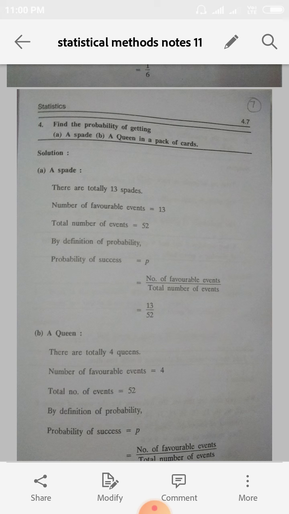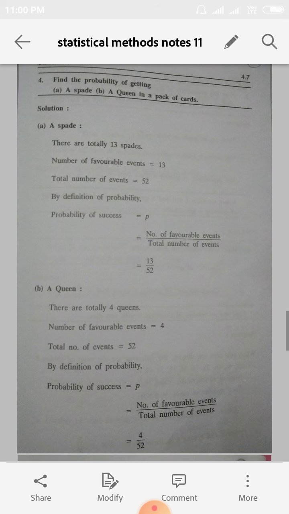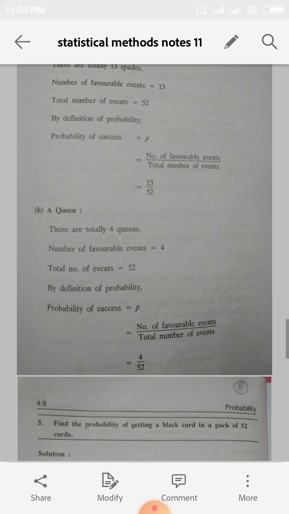Find the next sum. Find the probability of getting a spade, a queen in a pack of 52 cards. In a pack of 52 cards, totally how many cards? 52 cards. So, n is equal to 52. The first subdivision is to find a spade card. Totally how many spade cards in a pack? 13 spades. So, the probability is 13 by 52.